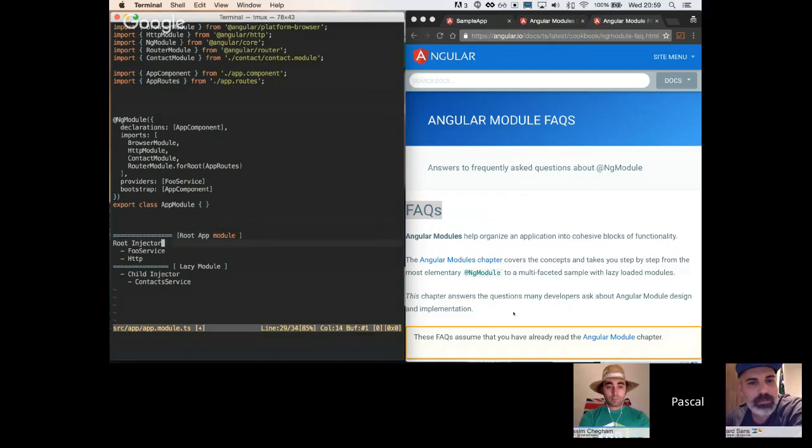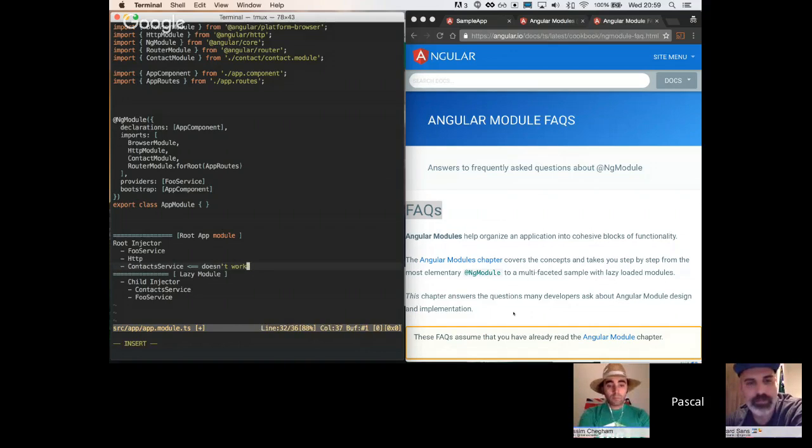Inside this lazy module, the components can still ask for dependencies that are provided via the root injector. That's totally possible. I can ask for a foo service here as well. But here, I will not be able to ask for a contact service. So this one doesn't work.